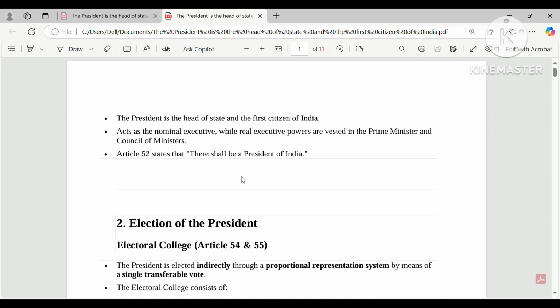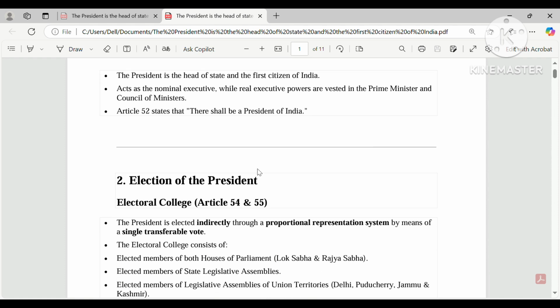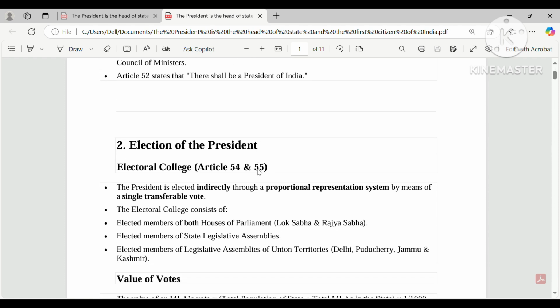Now we are going through the election of the president. First we learned what the president is and who they are, and now we are going to see how they are elected. You know that they are not elected like a normal MP or normal MLA. The answer is no. So we see how they are elected. First, the election of the president.